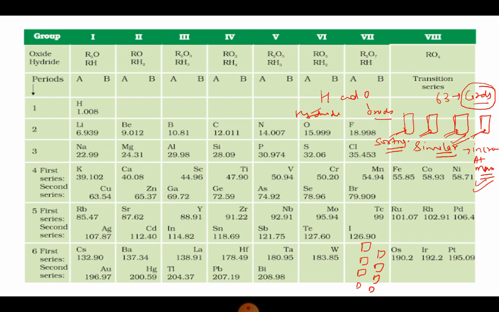This statement means that when we arrange the elements in the increasing order of their atomic mass, the physical and chemical properties of the elements repeat themselves after a fixed interval. So this is the most important contribution, that now the elements got a place and were not scattered anymore. For the very first time, an order was created in the arrangement of elements. So this is about his early contribution.